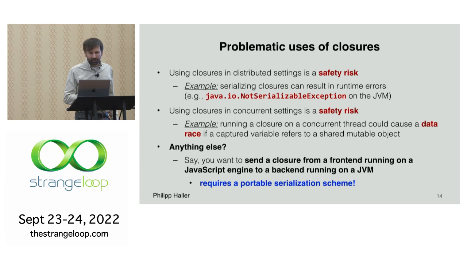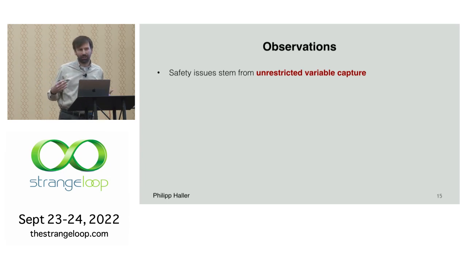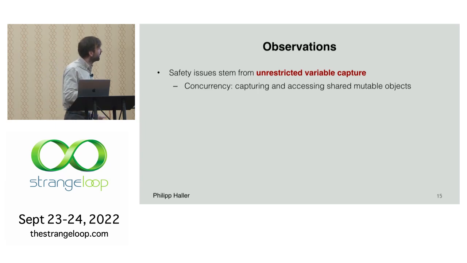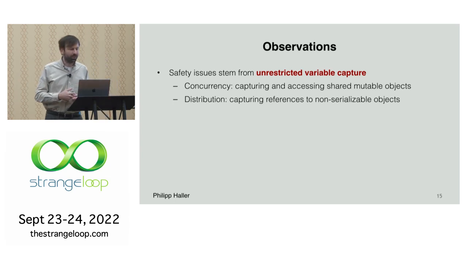So if we look back at what I showed you, these safety issues actually come from this unrestricted variable capture. It's completely unrestricted what we're allowed to do. In the case of concurrency, nobody prevents us from capturing mutable shared objects. Or in the case of distribution, we can easily capture objects that are not serializable or that just don't mesh well with distribution.